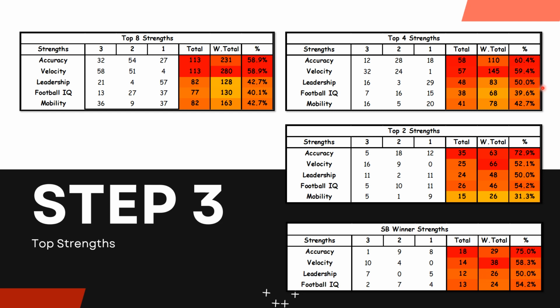Top 2 now, going into the Super Bowl, you can see accuracy is a huge component now, right? Accuracy has almost jumped up to 73% of all the Super Bowl appearance quarterbacks from the year 2000 have had that accuracy trait. Now, what about the other traits here, like velocity? More than half have had the velocity trait. Exactly half have had the leadership quality or the leadership skill, and then the football IQ, more than half have had that.